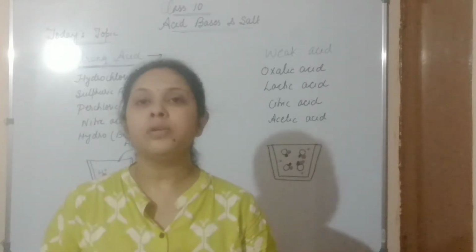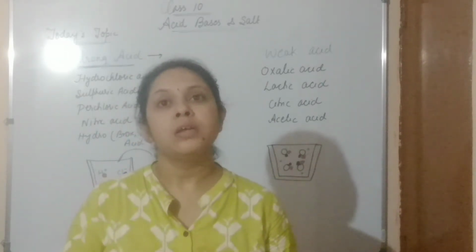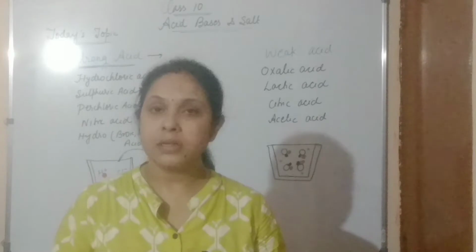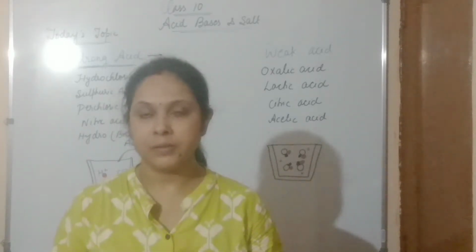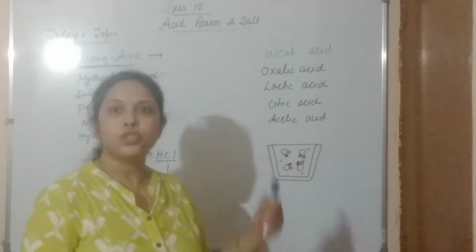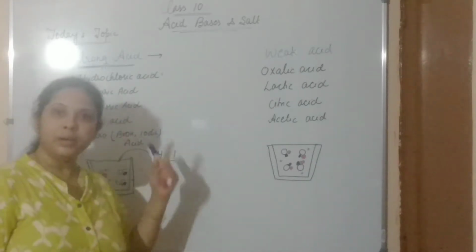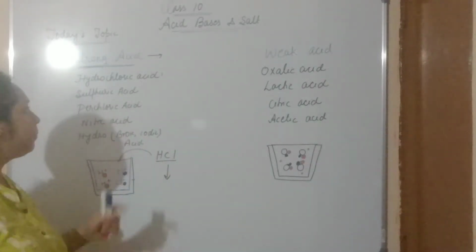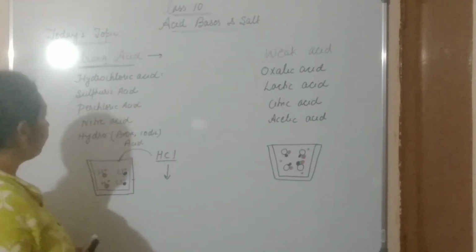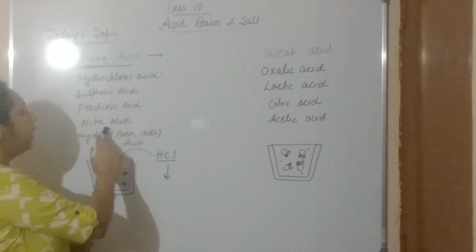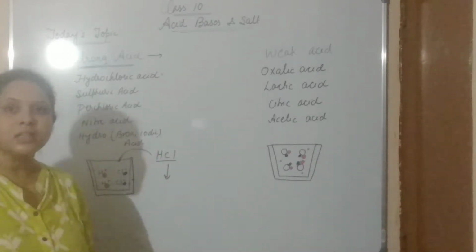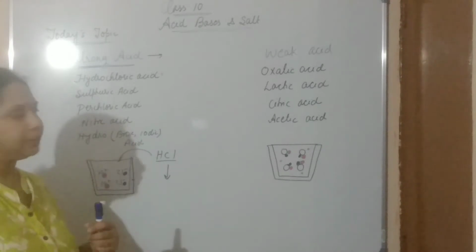Now today we are going to discuss strong acid, strong base and weak base, as well as dilute and concentrated acid. So let's see what these things are. First of all we are going to start with strong acid. I have already given a number of examples of strong acid. Some common examples: hydrochloric acid, sulfuric acid, perchloric acid, nitric acid, hydrobromic, hydroiodic acids.